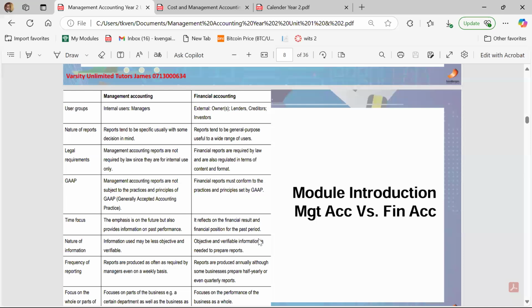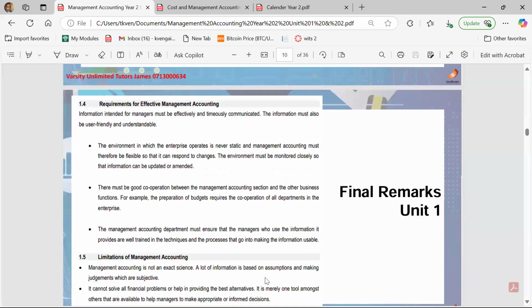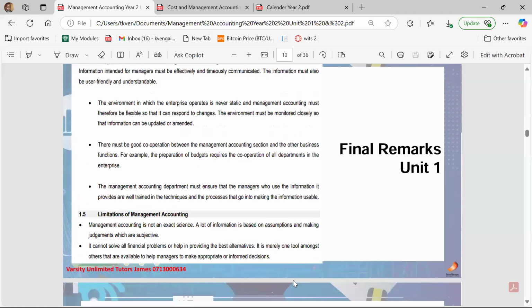And consequently, financial accounting focuses on the past, and management accounting focuses on the future in terms of how we can improve our organization at the end of the day, right? So that is the key concept of what we are trying to learn when we are looking at management accounting and when we're looking at financial accounting.